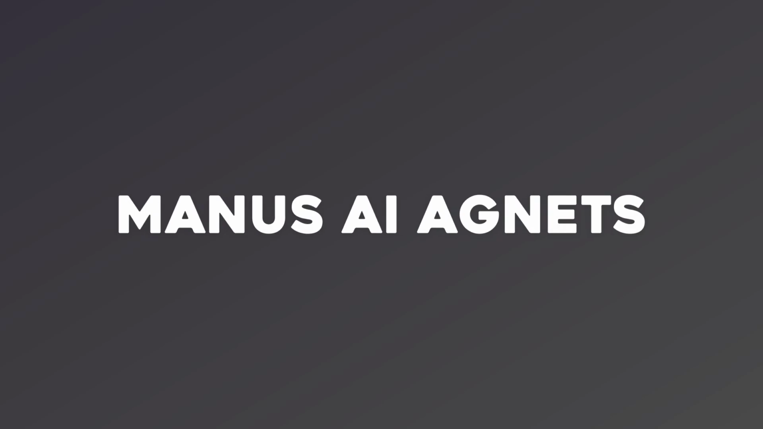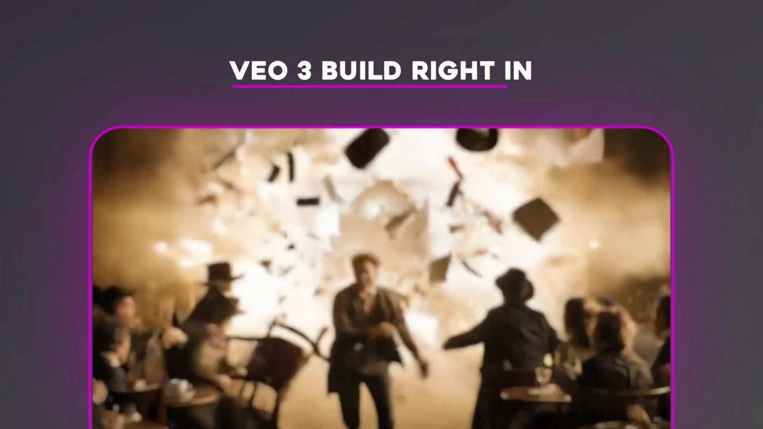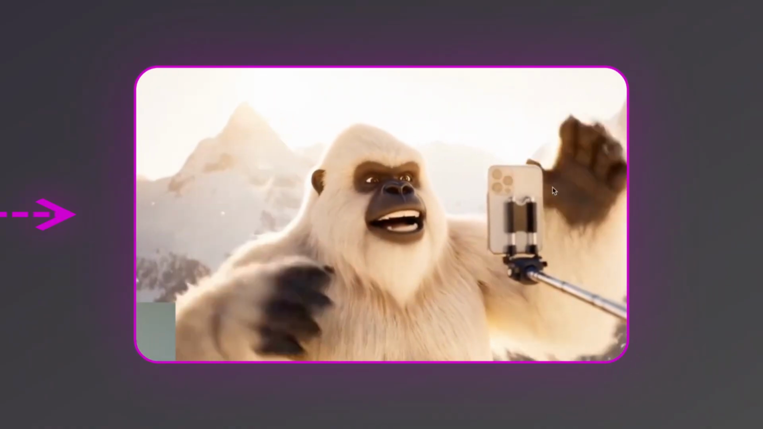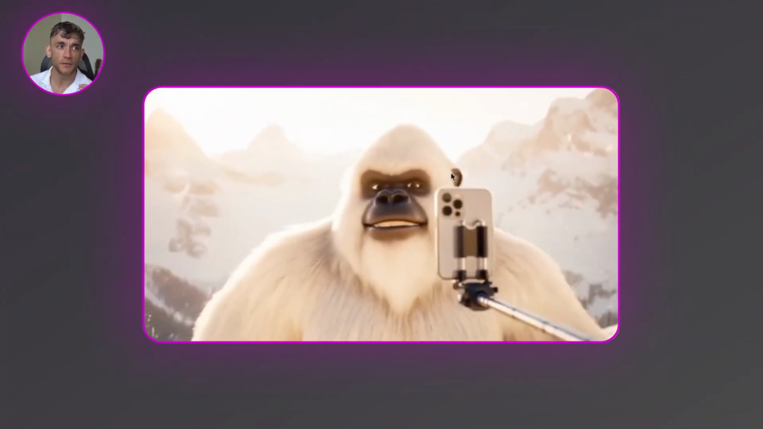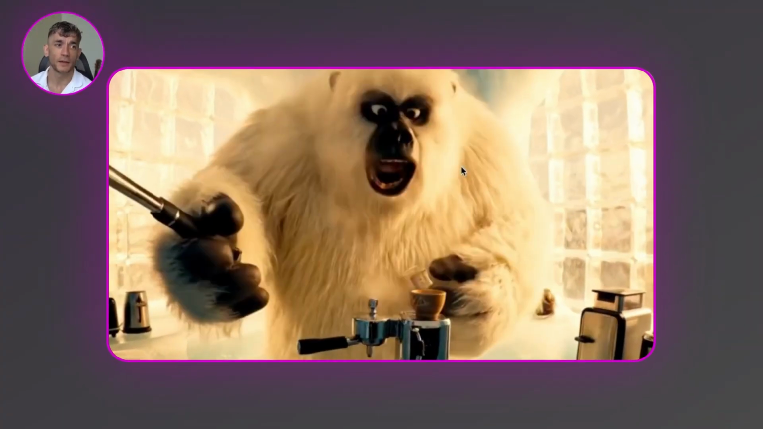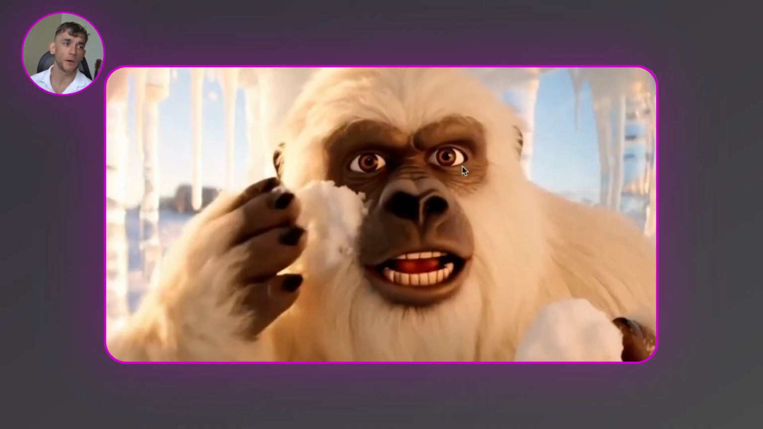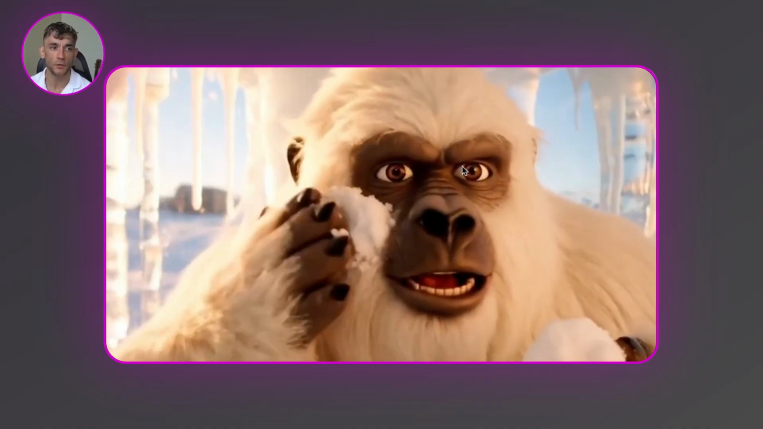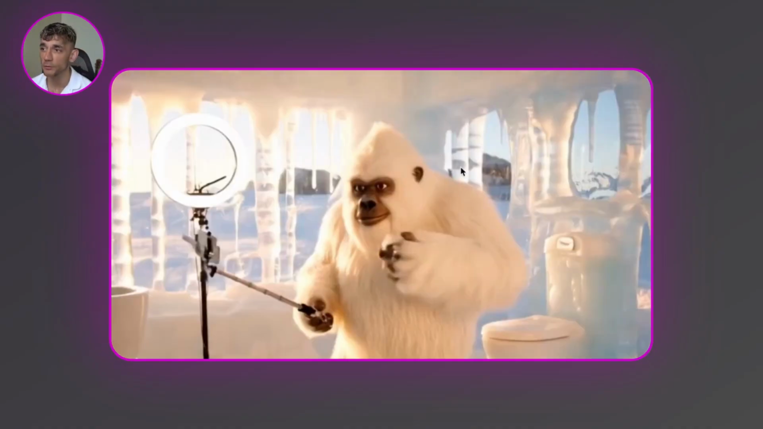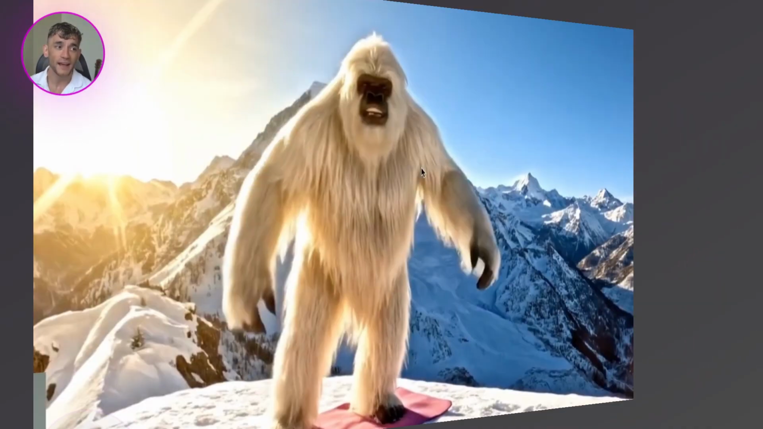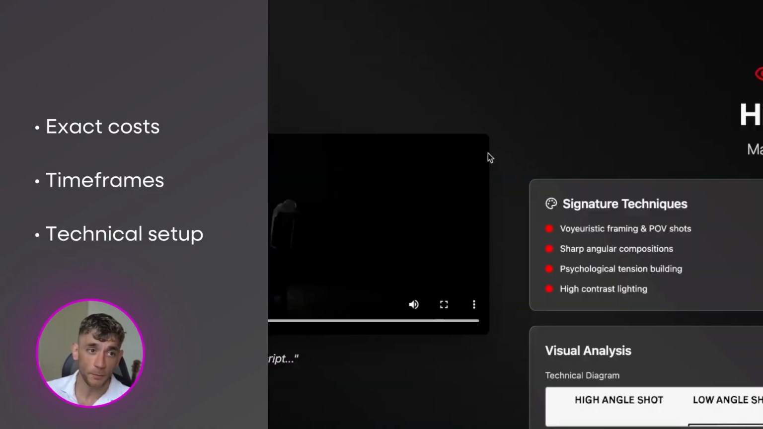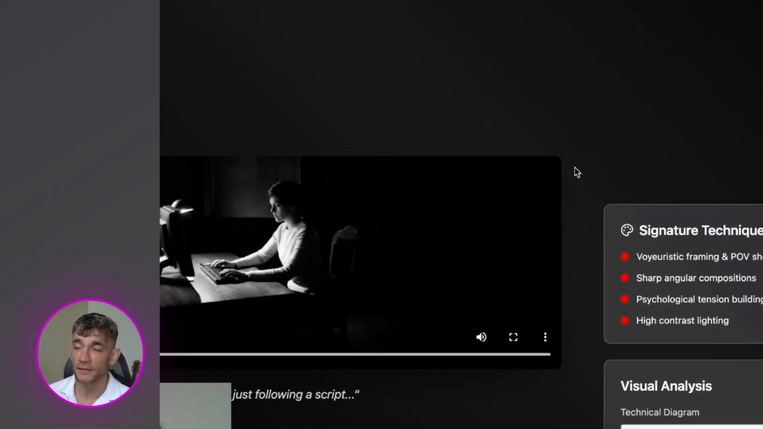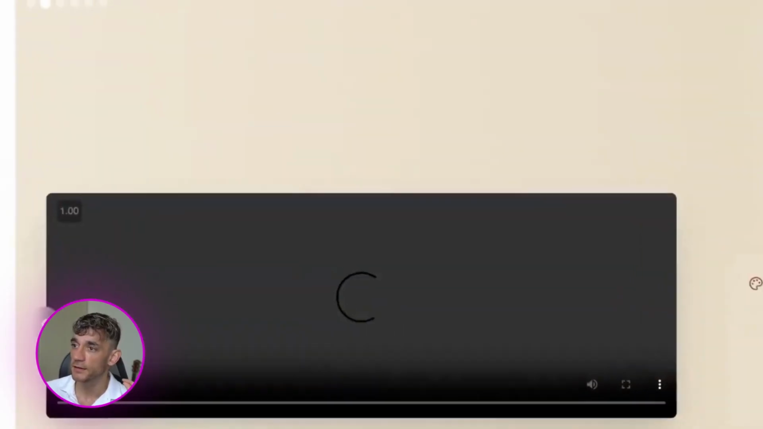Manus AI agents now have Veo 3 built right in, and this is your blueprint for creating an automated YouTube video empire that runs itself. I'm walking through the secret behind those viral Yeti videos hitting 2.1 million views, my complete workflow setup that takes you from zero to a full content library without touching a camera or microphone, and the exact costs, timeframes, and technical setup that is required to copy this system step by step starting today.